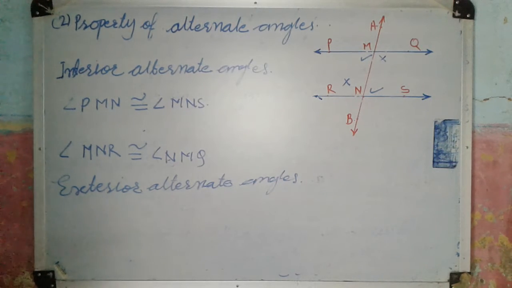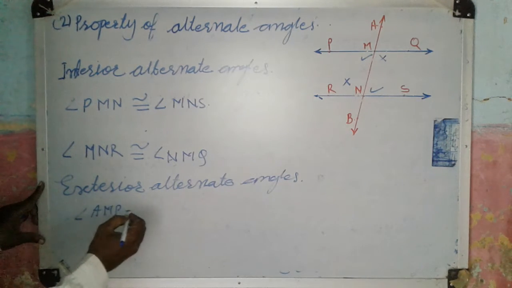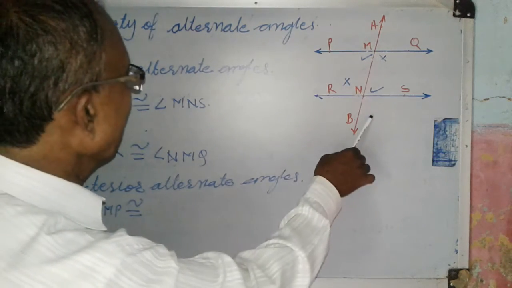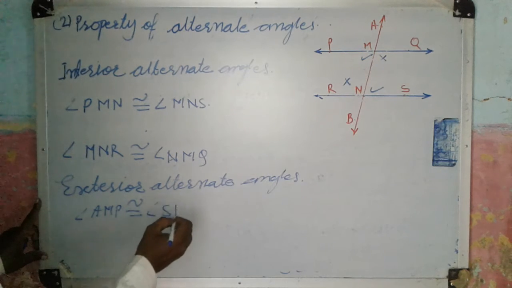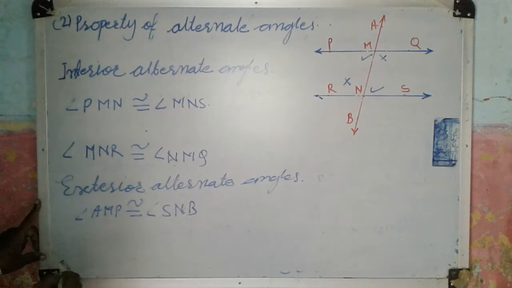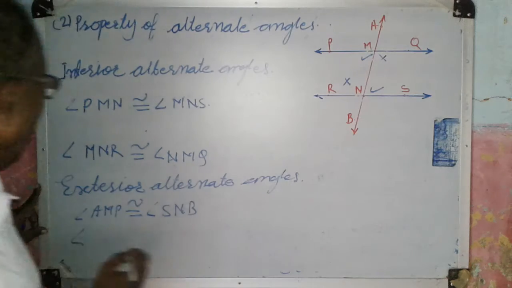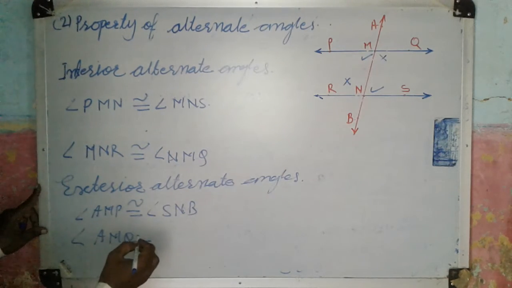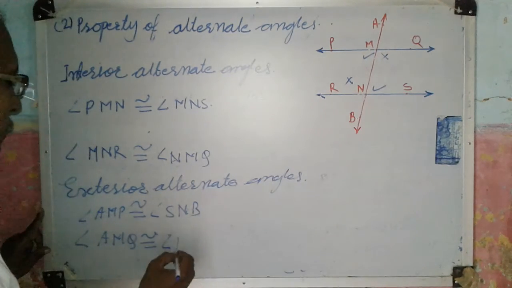Angle AMP and its exterior alternate angle is angle SNB. The next pair is angle AMQ, congruent to angle RNB.